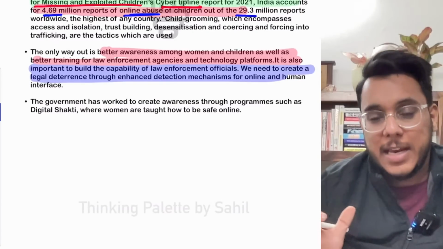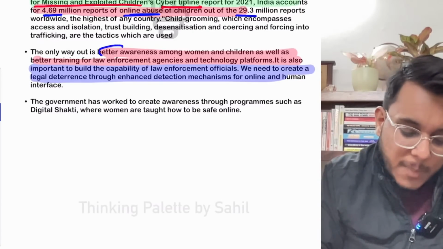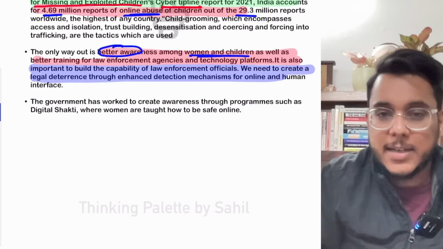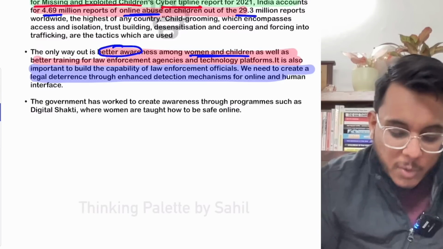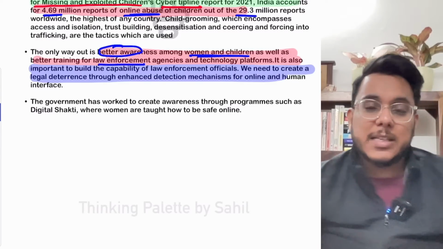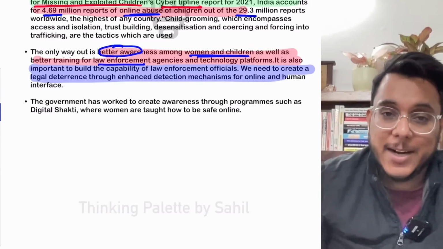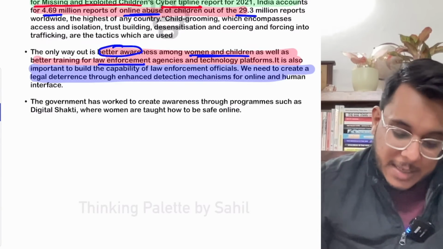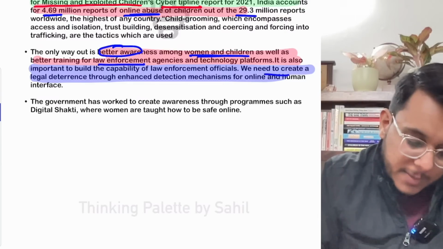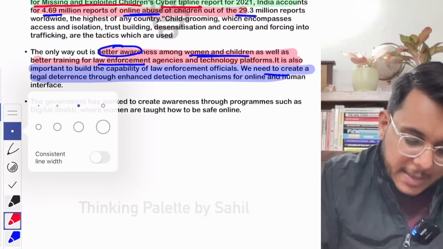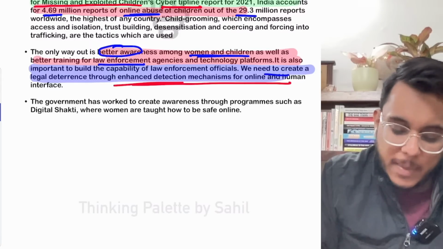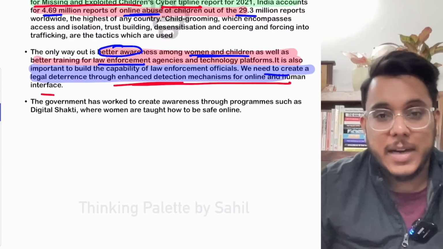So what can be the way out here? It has been said that only better awareness amongst women and children can be the way out. Moreover, the law enforcement agencies, the policing, need to be trained with such emerging patterns. We also need to create legal deterrence through enhanced detection mechanisms for the online and human interface.